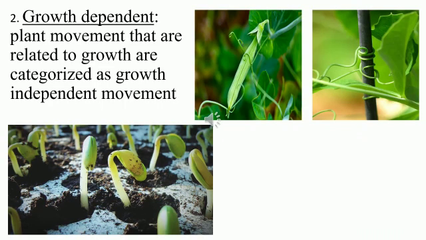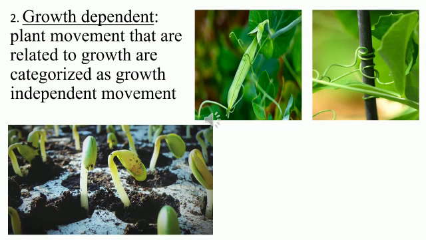Coming to the next slide, it is about growth dependent movement. You might have noticed tendrils in pea plants. When they are touched, they are touch sensitive, right? They climb on other plants. Whenever they find a support, the part of the tendril which is towards the support doesn't grow, while the part of the tendril away from the support starts growing. As a result, the tendril encircles or clings, that means it attaches to the support. In the picture, you can easily identify how the tendril has encircled a wire or a stick.